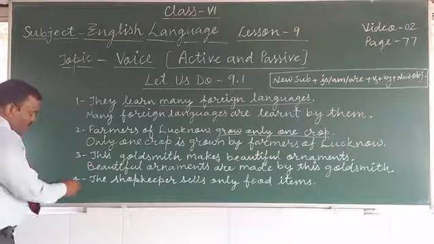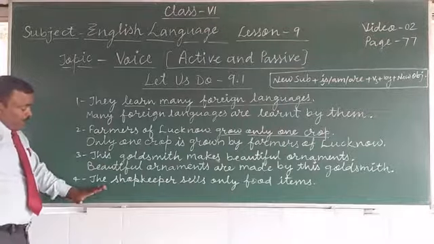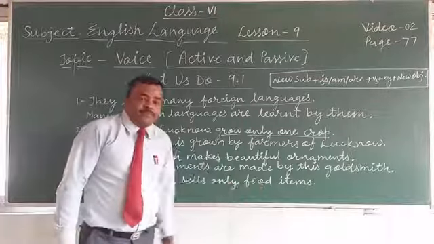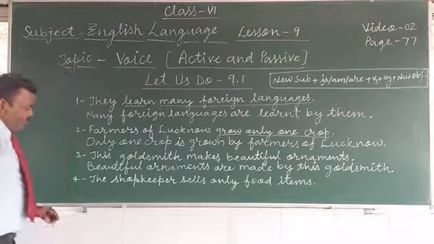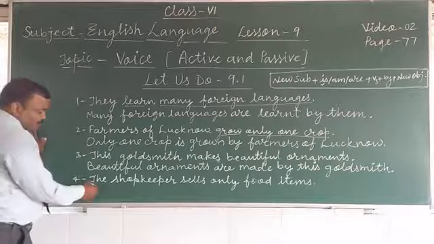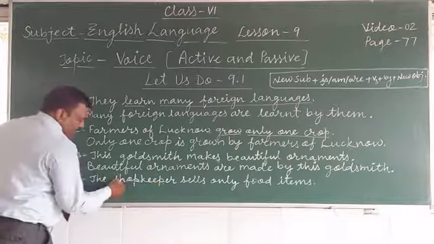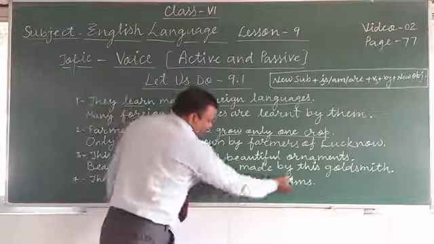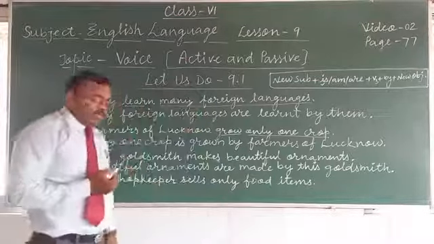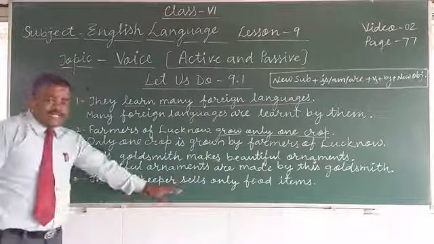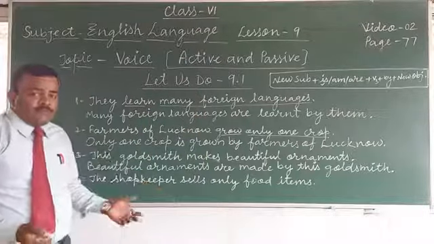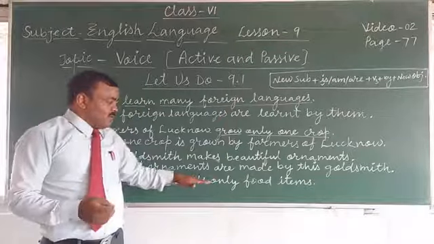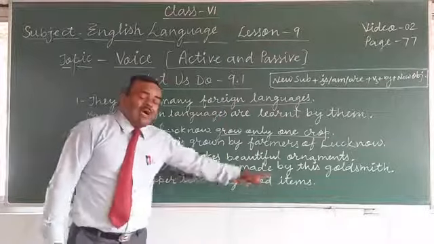Clear? Now, sentence number 4. The shopkeeper sells only food items. Okay. So, which one is the subject here? The shopkeeper. Subject. Sells. Verb. Only food items. This is the object. So, the shopkeeper sells what? The shopkeeper sells what? Only food items.